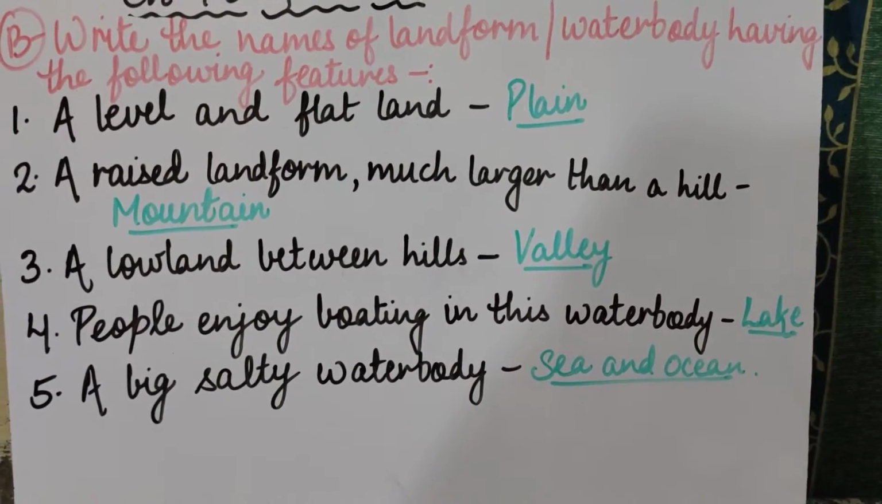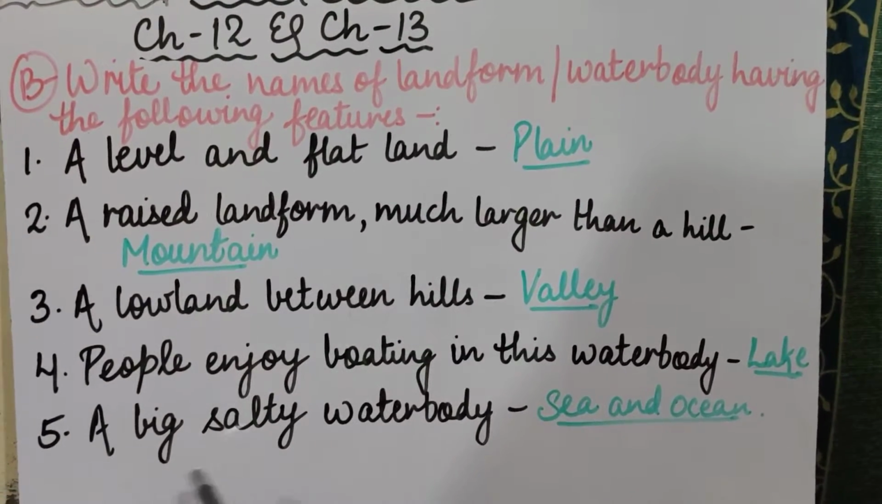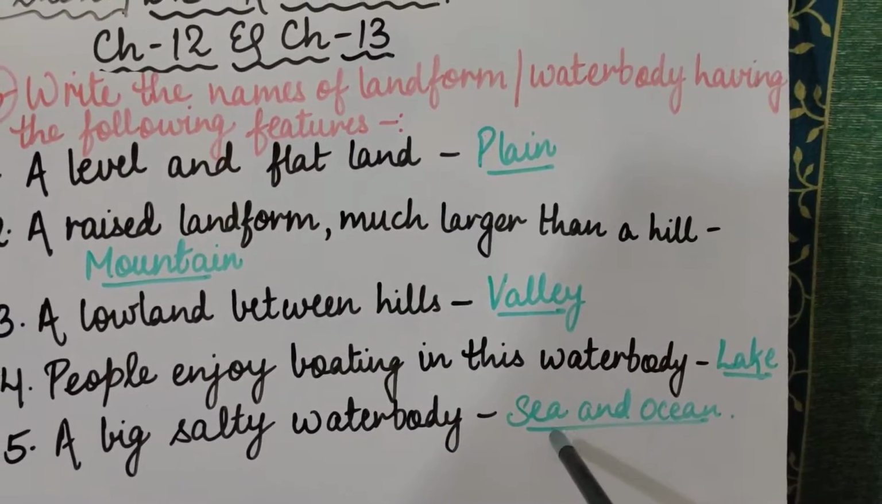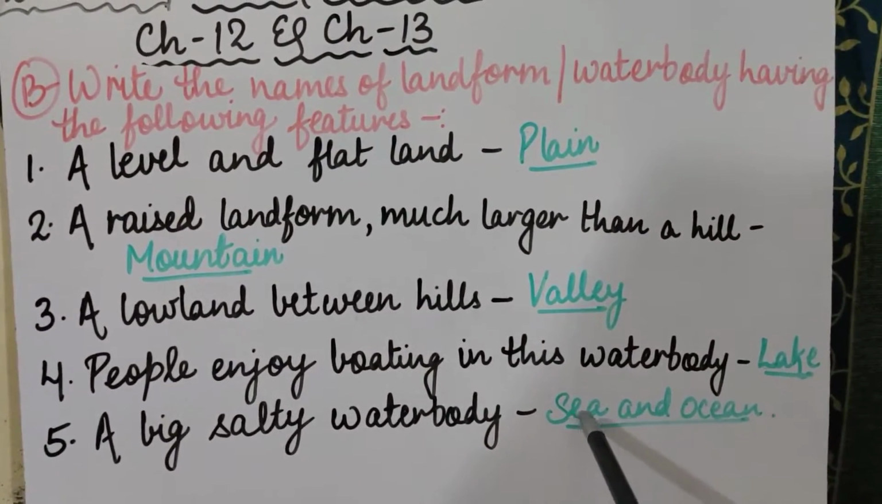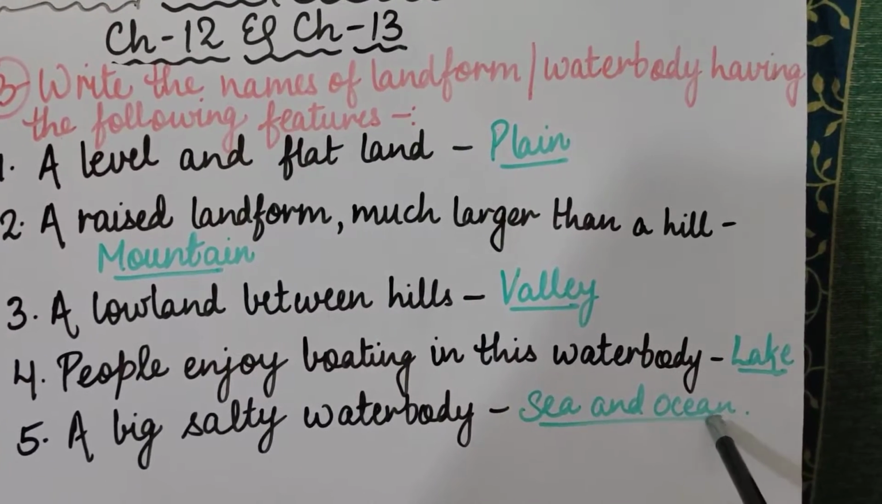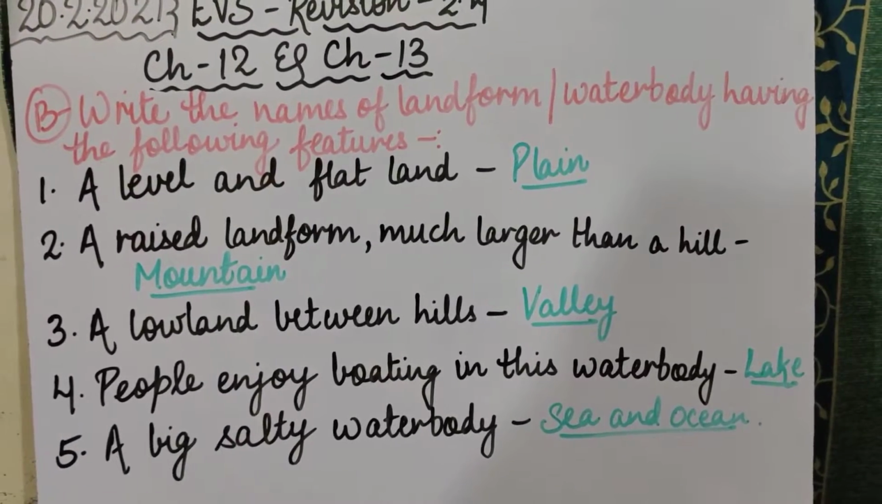If it is asked to write two, then you will write sea and ocean, and if it is only asked to write one, then you will write sea or ocean. Okay, you can write any one. So the spelling is SEA and OCEAN, ocean. So I hope you all have understood these 5 sentences, this exercise.